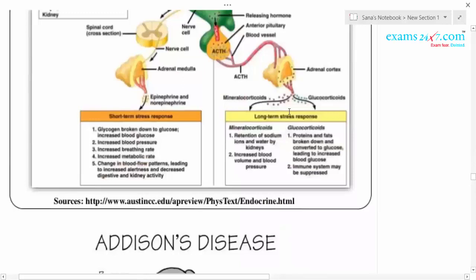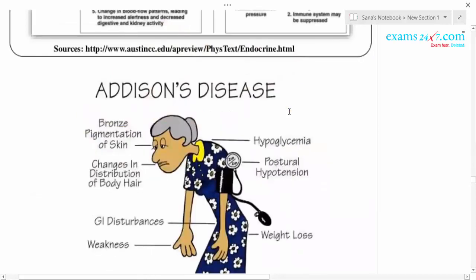Here you should know the hormones of the adrenal cortex as well as the medulla, their names, and what the roles of those hormones are. Deficiency or underproduction of the adrenal cortex hormones leads to alteration of carbohydrate metabolism, causing acute weakness as well as fatigue, which leads to the disease called Addison's disease.